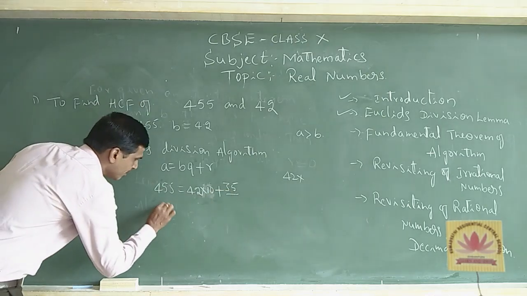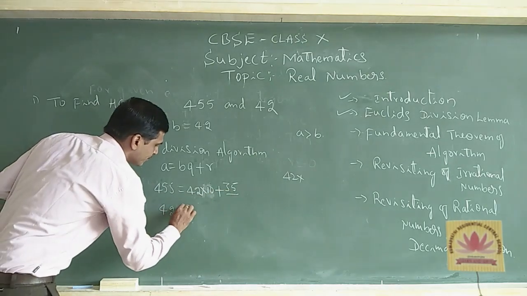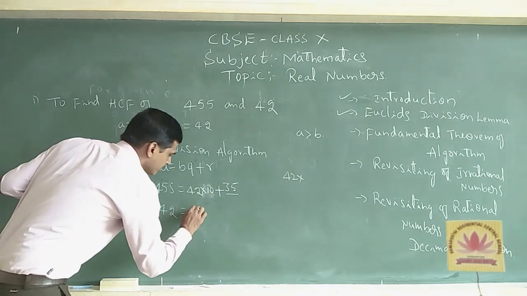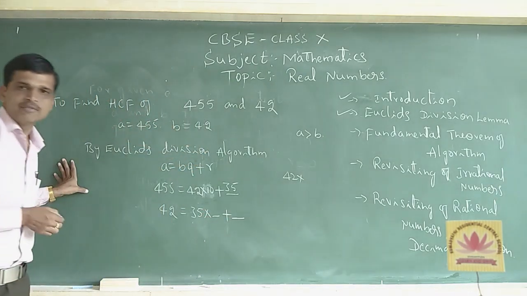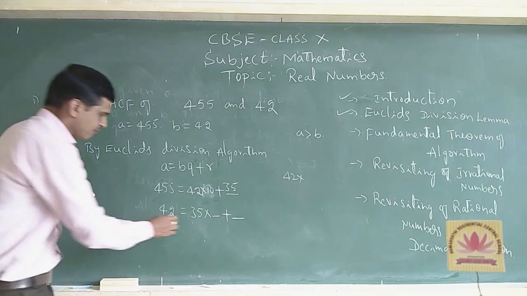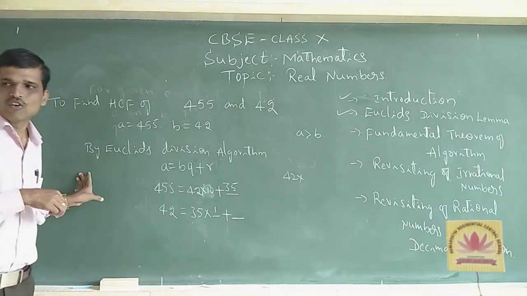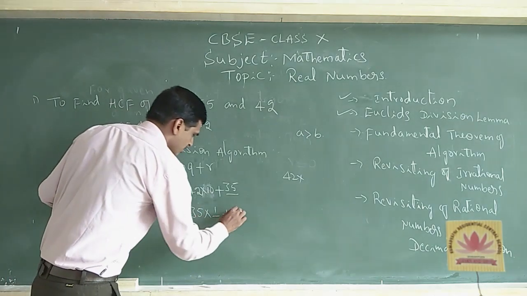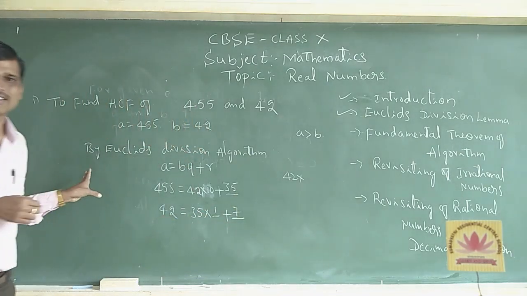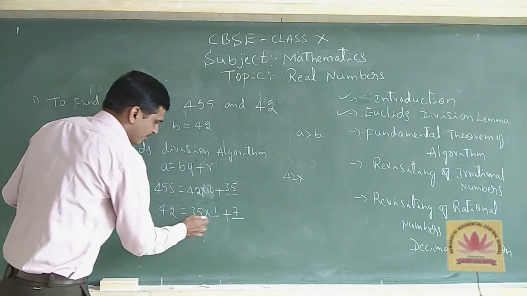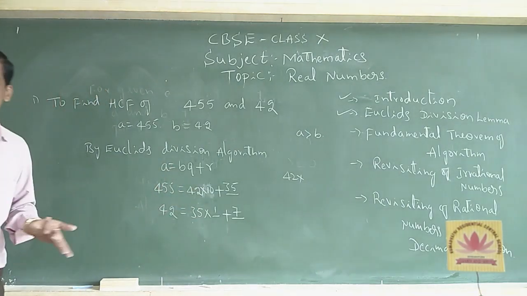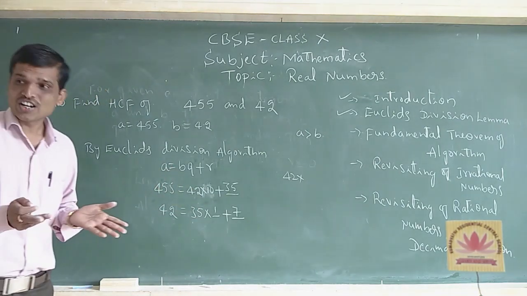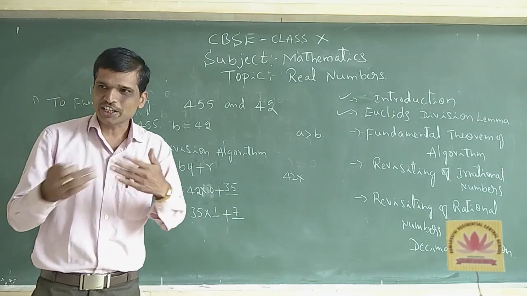Which is greater here? 42. 42 is equal to 35 multiplied by some number plus a remainder. 35 times 1 is 35. What is left now? 7. So 42 is equal to 35 into 1 plus 7. Now again, the remainder is still not 0, I mean r is not equal to 0.